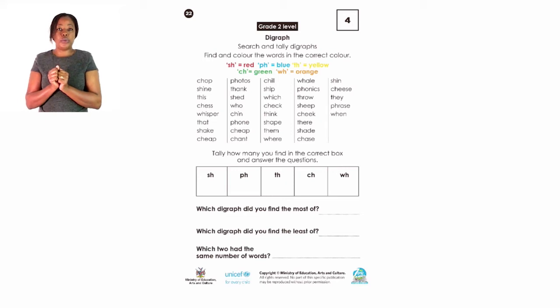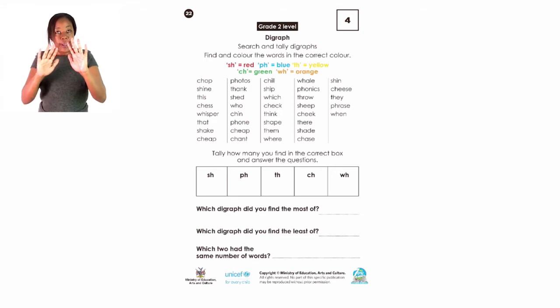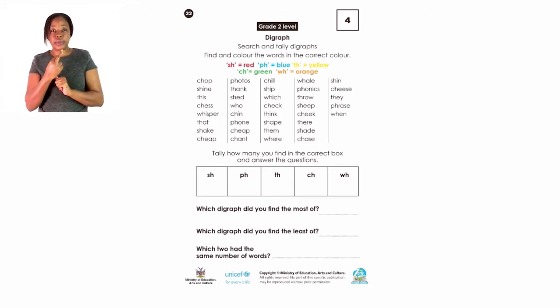Okay, so now find and color the words in the correct color. They have indicated to you what color you are supposed to use. For all the sh words, you have to color what color? Red. The p and the h, which is a f sound, blue.